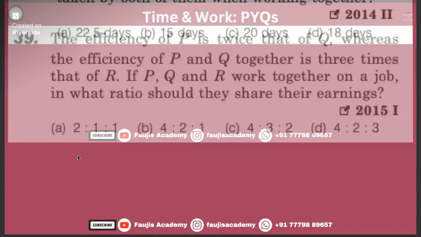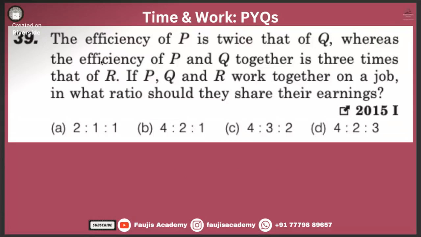Interesting, right? The efficiency of P is twice that of Q, whereas the efficiency of P and Q together is 3 times that of R. If P, Q, R work together on a job, what is the ratio they should share? Easy one.